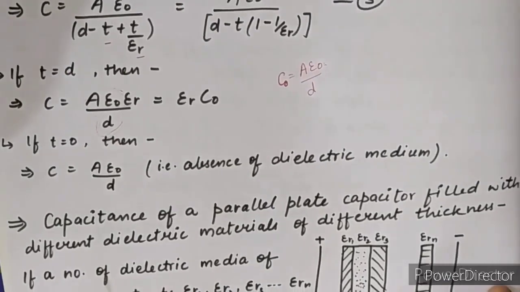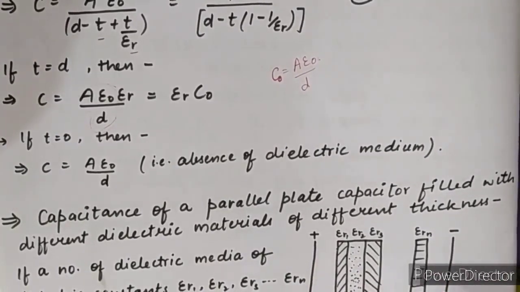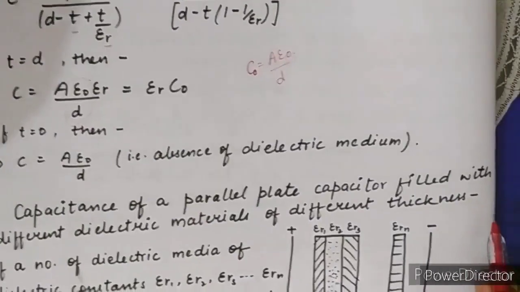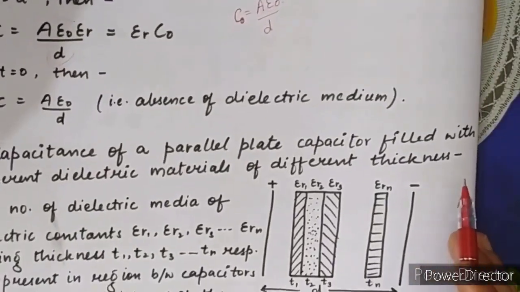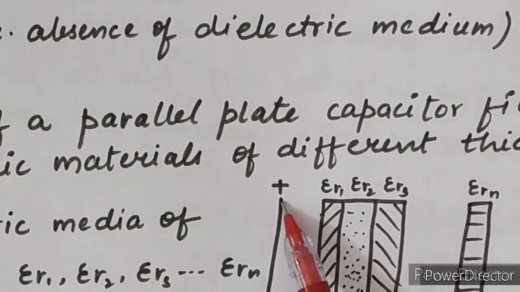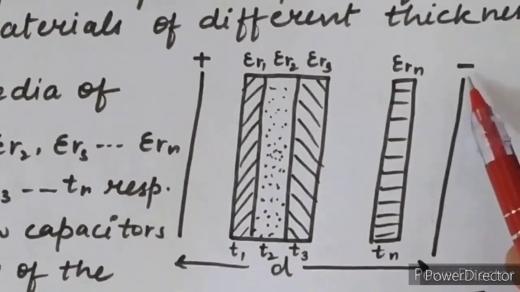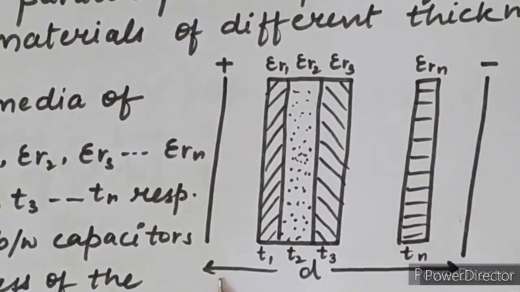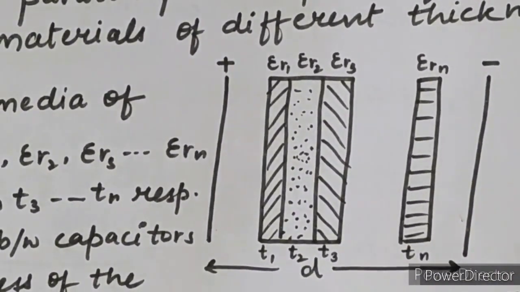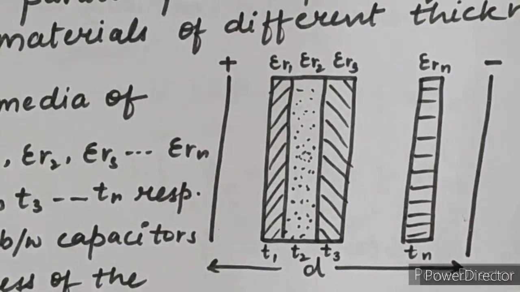So here we are taking a parallel plate capacitor. One of its plates contains plus charge, another plate contains minus charge. The separation between the plates is D. This is the same construction. Now what was the topic?